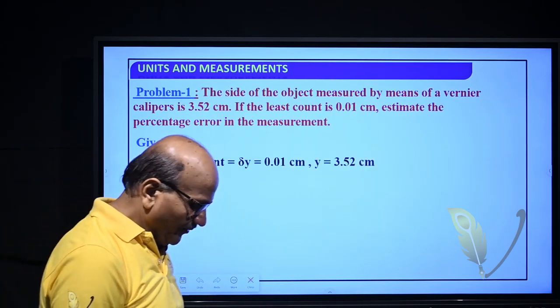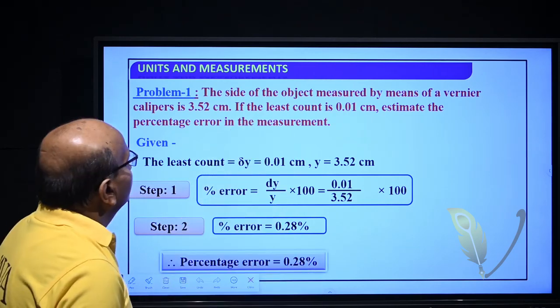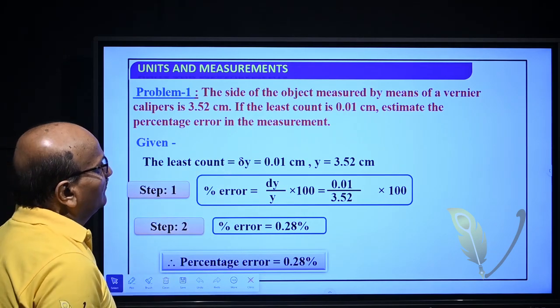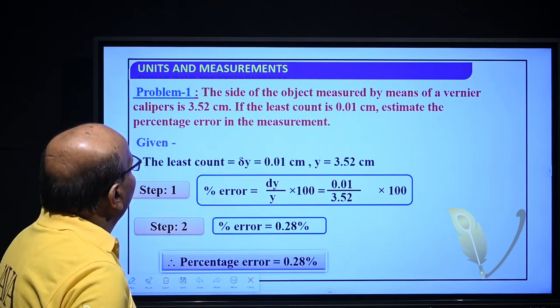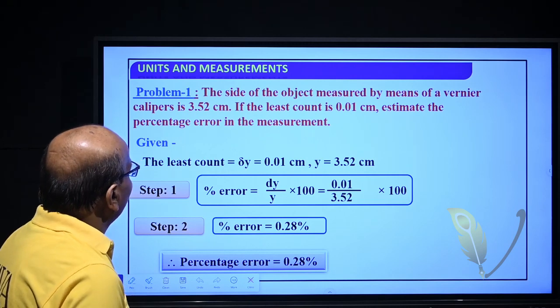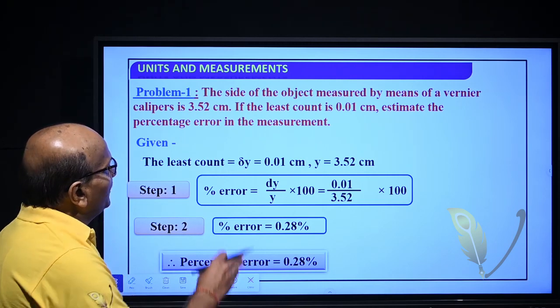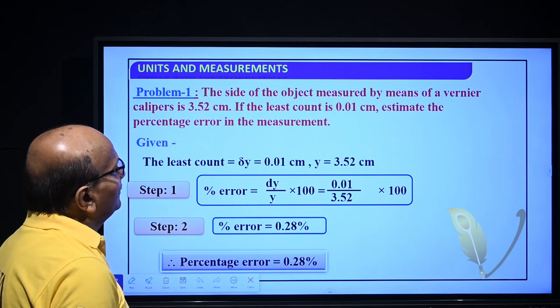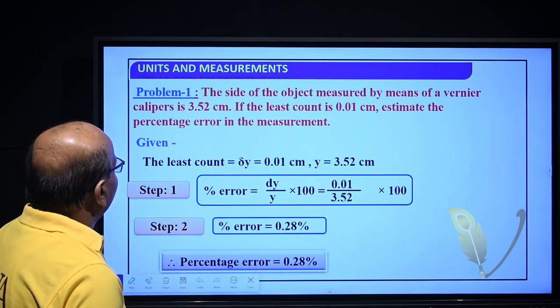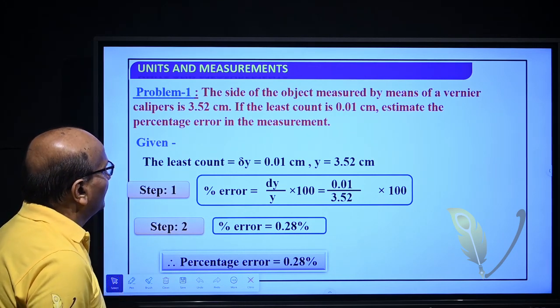So an example of a problem is given. The side of the object measured by means of a vernier caliper is 3.52 centimeter. If the least count is 0.01 centimeter, estimate the percentage error in the measurement.